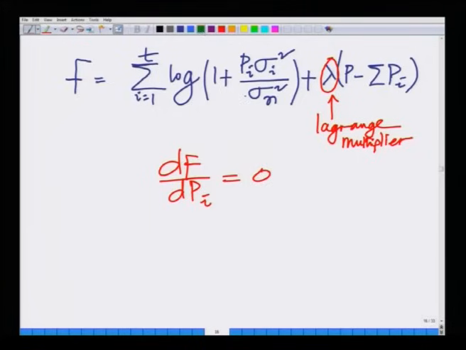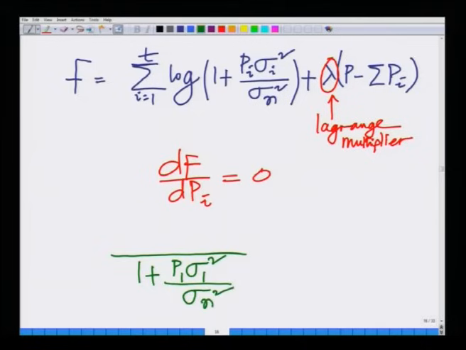Now, if I look at df with respect to dP 1, then the derivative of log of 1 plus P 1 sigma 1 squared divided by sigma n squared is nothing but 1 over 1 plus P 1 sigma 1 squared divided by sigma n squared, times the derivative of the argument, that is sigma 1 squared divided by sigma n squared, plus there is also another term: lambda times the derivative of P minus the sum of powers, which is minus lambda, that is lambda into minus 1, that I will set equal to 0.